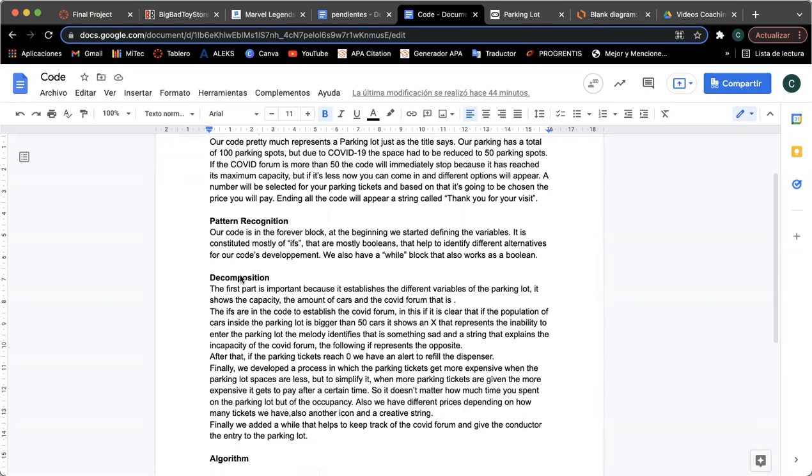It is constituted mostly of ifs that are booleans and that help to identify different alternatives and help to compare one value to another one for our code's development. We also have a while block that also works as a boolean.